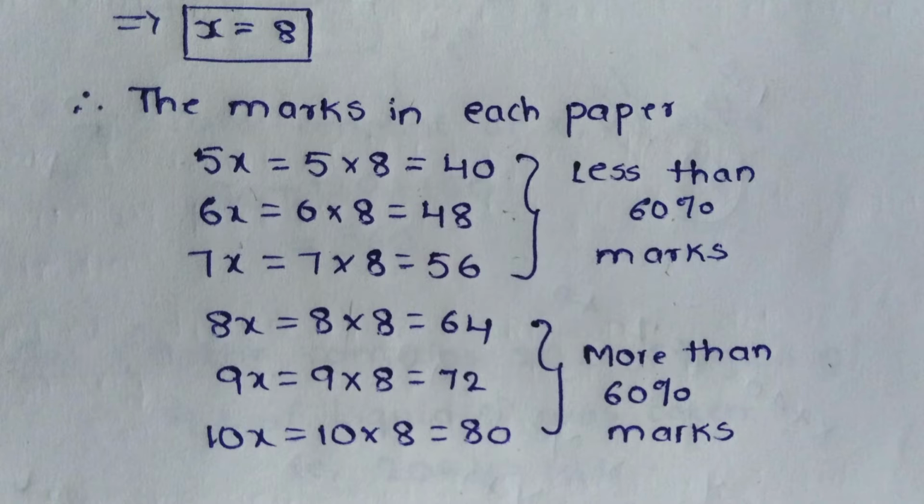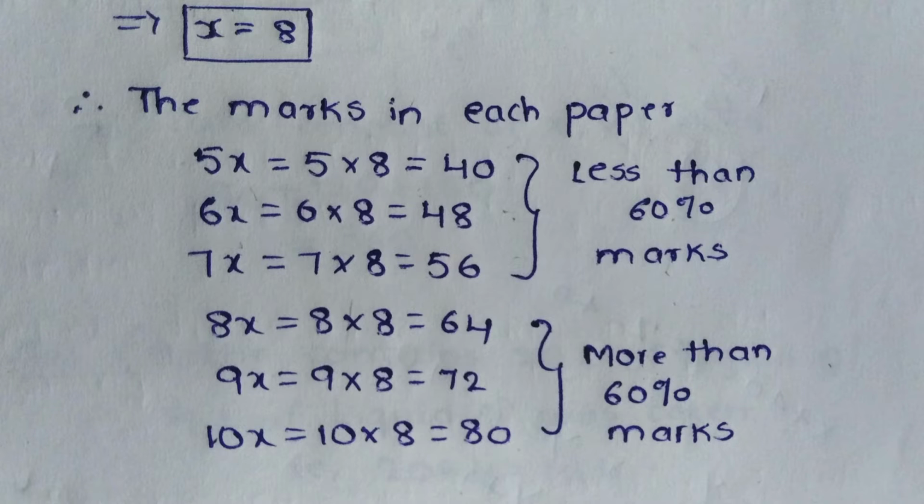So here if you see, in the first 3 papers, the student has scored less than 60% of marks. So the answer is 3. So the student has scored less than 60% of marks in 3 subjects. So the option will be 2.